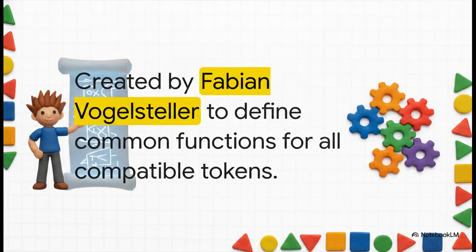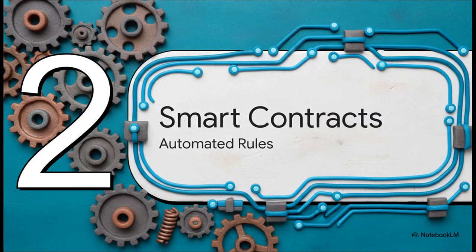Now, we really have to give credit where credit is due here. This brilliant standard was proposed way back in 2015 by Fabian Vogelsteller. His goal was to define a common set of functions for all compatible tokens. And laying this blueprint out so early, it was absolutely critical. Before his creation, developers were effectively reinventing the wheel every single time they wanted to launch a new token. It was exhausting. Vogelsteller's framework forced a much-needed consistency onto the blockchain. Basically, if you wanted your token to play nicely with all the others, you simply had to follow his exact set of functions. Let's look at how this actually works mechanically in Section 2, powered by smart contracts.